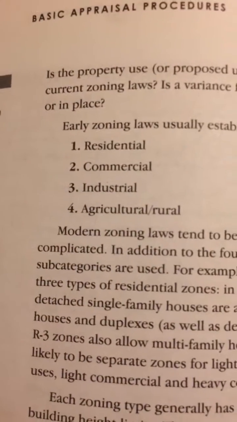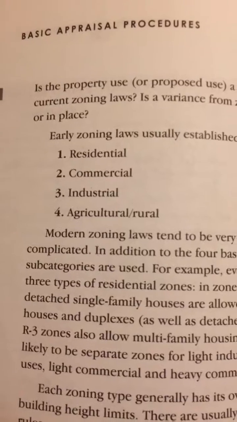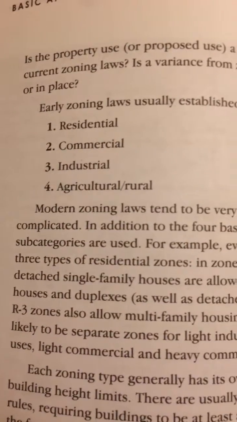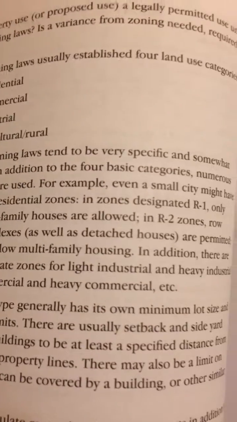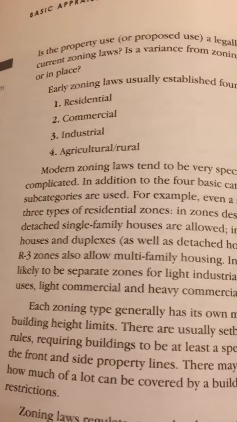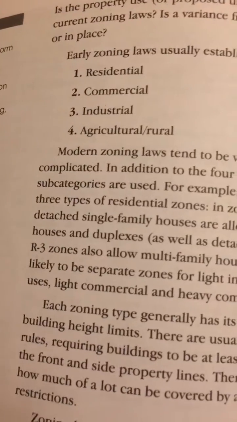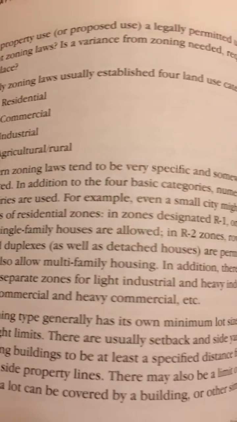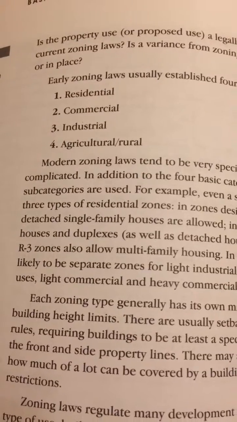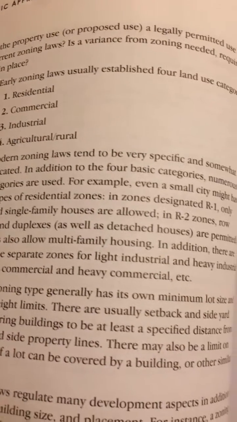Early zoning laws usually established 4 land use categories: 1. Residential. 2. Commercial. 3. Industrial. 4. Agricultural/rural. Modern zoning laws tend to be very specific and somewhat complicated. In addition to the 4 basic categories, numerous subcategories are used. For example, even a small city might have 3 types of residential zoning.